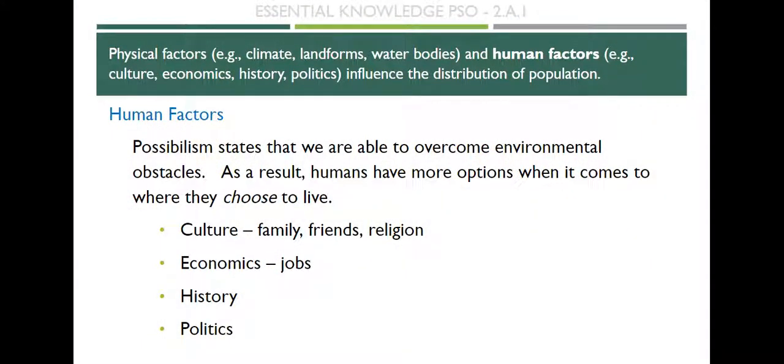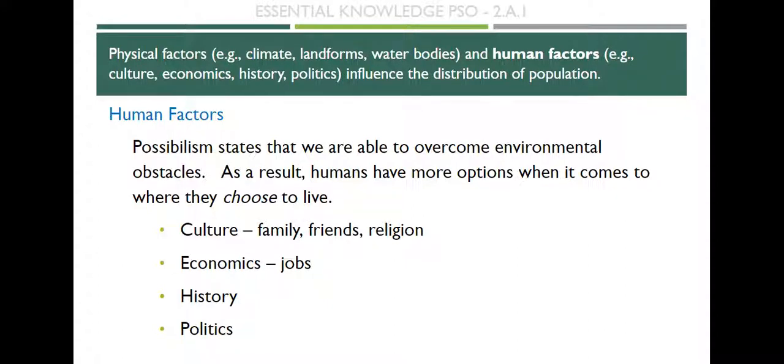So there's a lot of factors that attribute to where we live. There are physical factors, which would be the climate, the landforms, the bodies of water, and human factors, the culture, the economy, the history, the politics. This really influences the distribution of people.